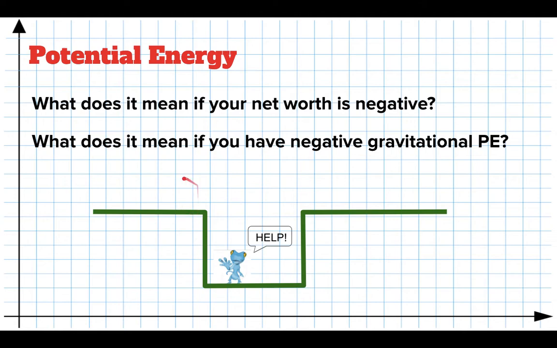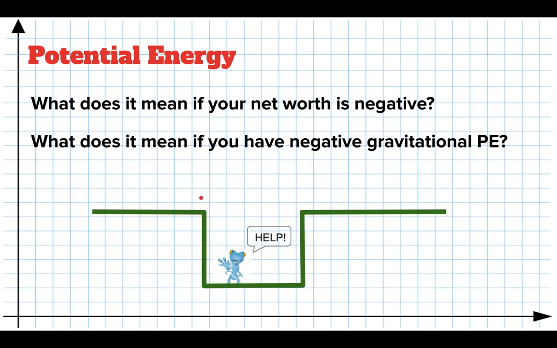So if he was up here, he would have no energy, no kinetic, no potential. So he actually has negative potential, and so we would say he's in a hole, or he is trapped, or he is in a bound state. We use bound state in chemistry a lot. It means you're stuck, you're trapped. Okay, so gravitational potential energy means an object is stuck there and is not free, and you have to pay your energy debt. So in this case, 10,000 joules just to get free.